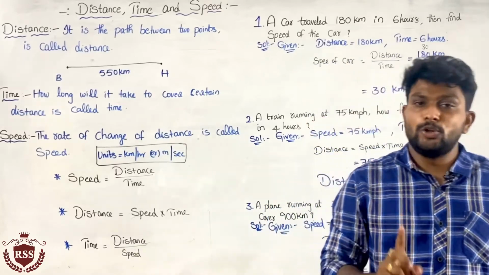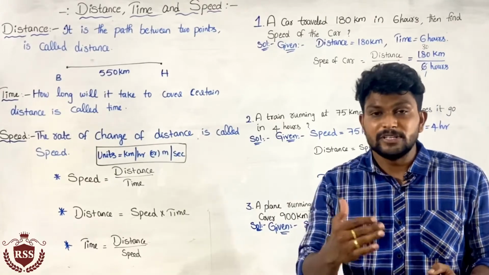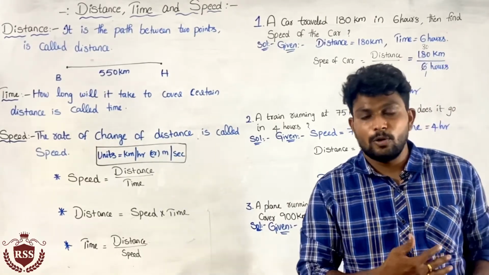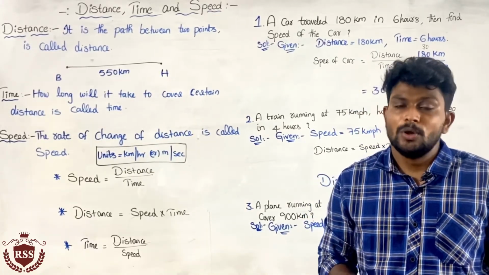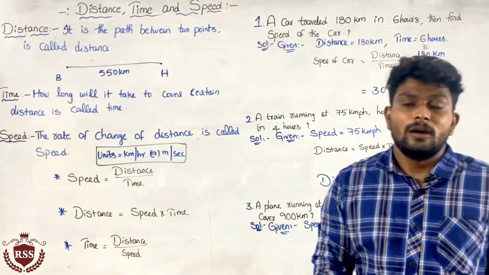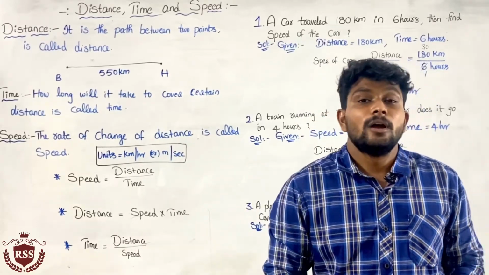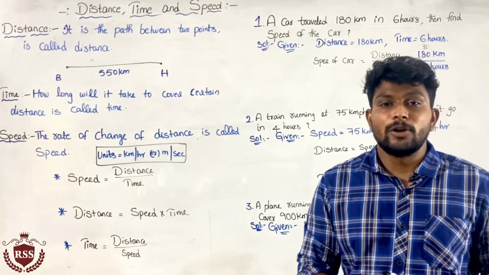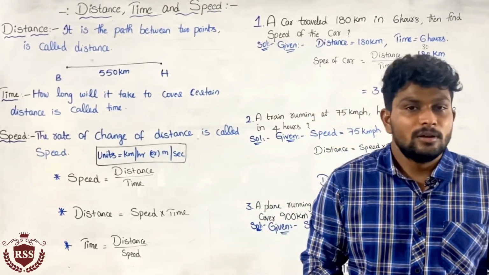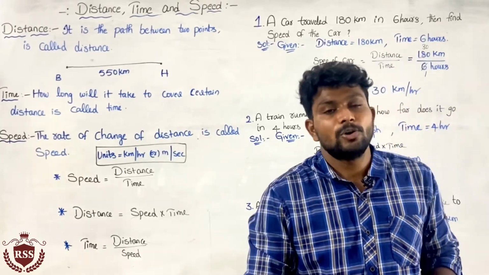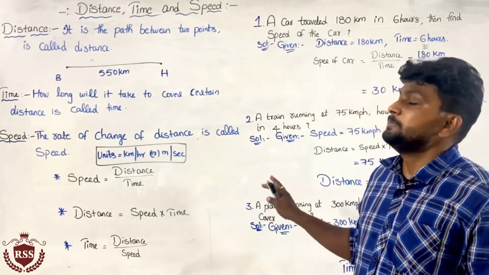Here we need to remember one thing: units are the major criteria in distance, time and speed. The remaining chapters are also majorly based on units. So please concentrate on units. One more very important topic in distance, time and speed is conversions: kilometer per hour to meter per second and back. That will be discussed in the next class. No need to worry, that is a simple topic, but you need to learn these basics very well. So go through these basics once again.